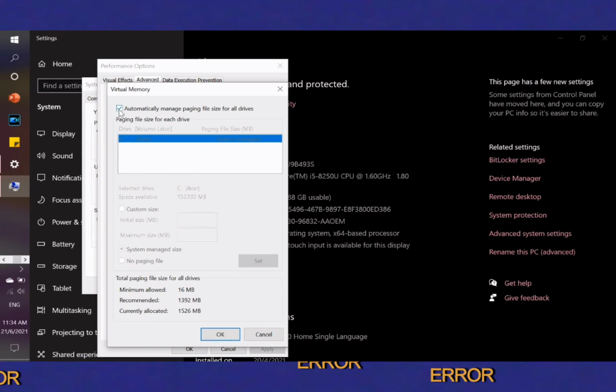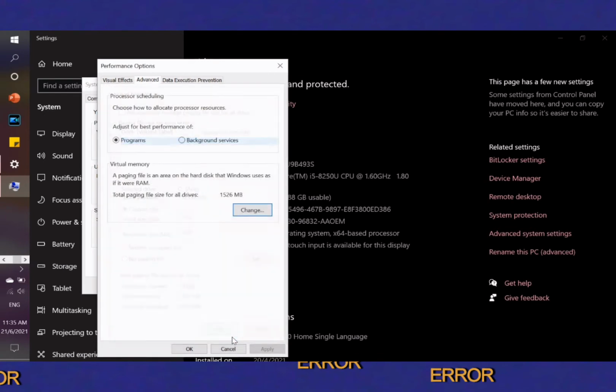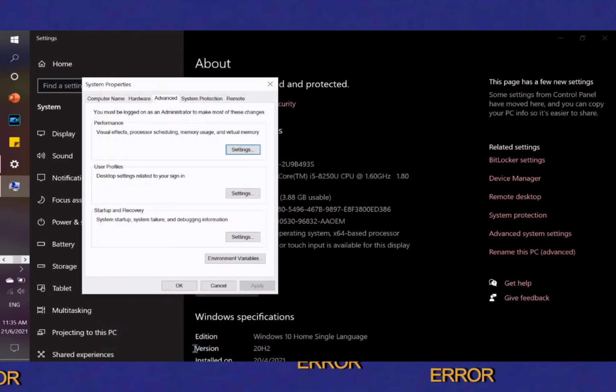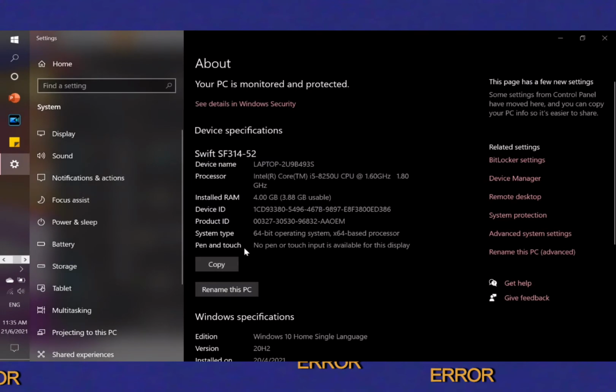Unselect the automatically manage paging file size for all drives, and click custom size, and here enter the initial size and set up the maximum size that we want, for example 2000, and then click Set, and OK, and later click OK, and then you have to click Apply here and click OK, and then OK, and later you will be asked to choose when you want it to be applied, either now or later.